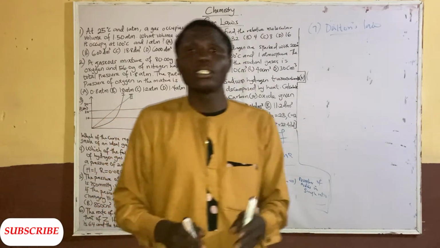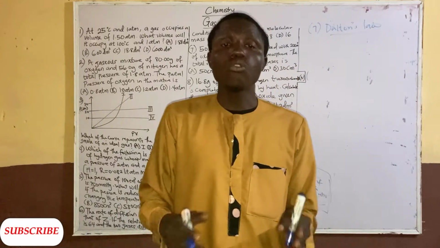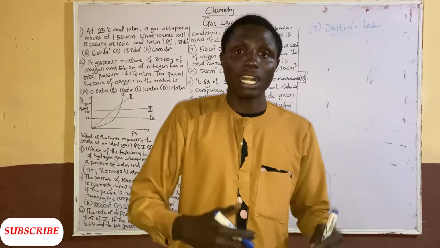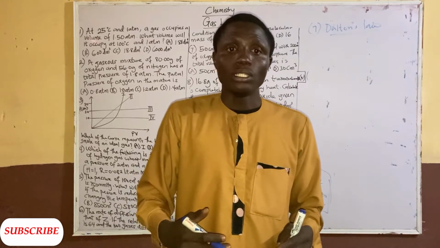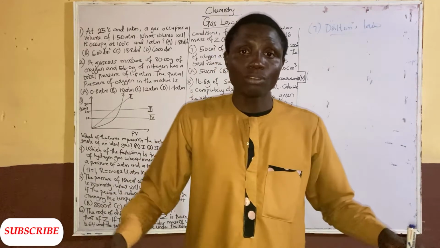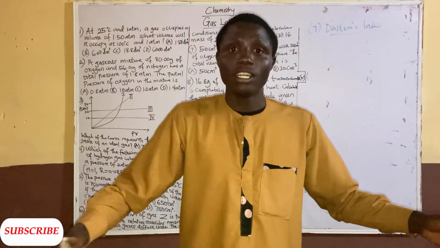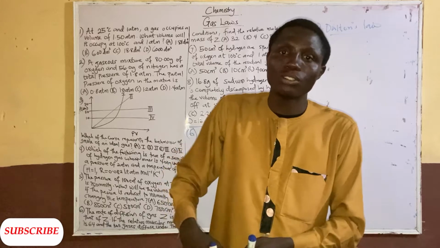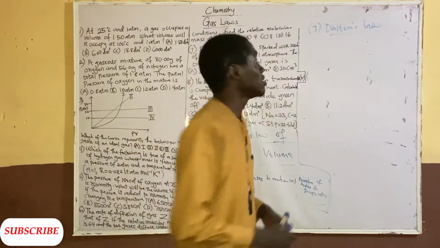The law says that when two or more gases are mixed together, that is, they exist as a mixture, the total pressure exerted by that mixture of gases is equal to the sum of the individual partial pressures of the component gases in the mixture.